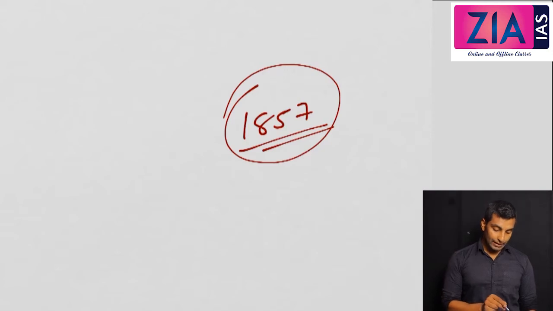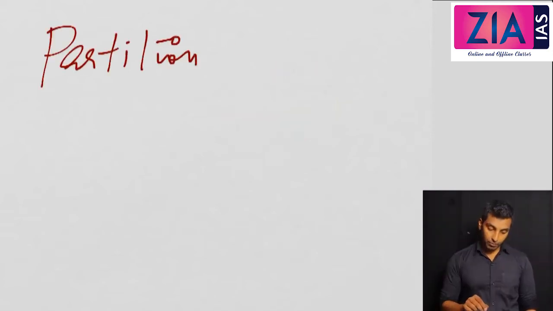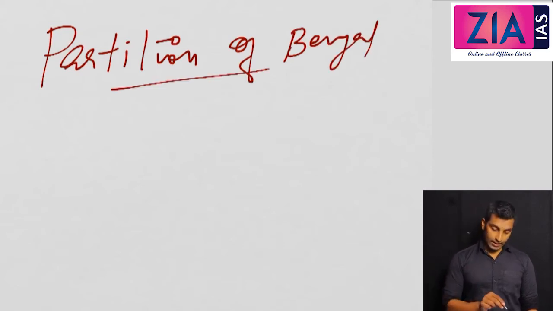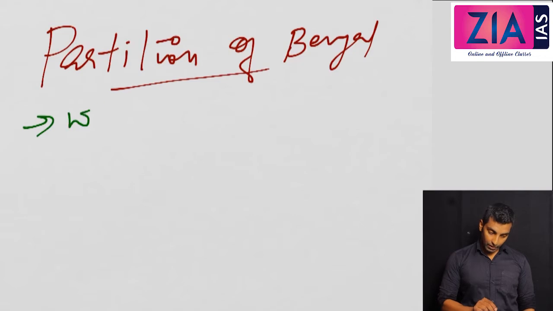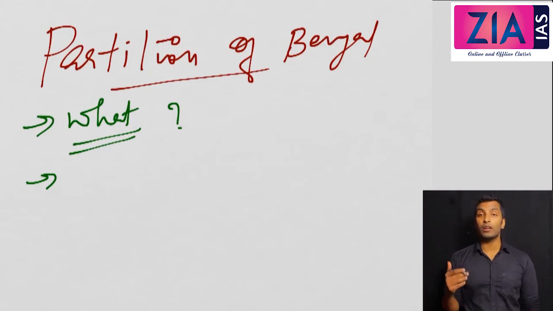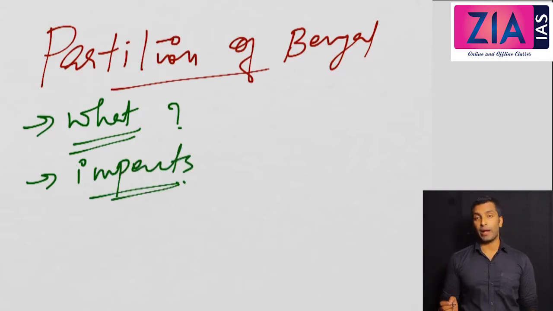So the topic for today's discussion is basically Partition of Bengal. In this session we will see what do you mean by Partition of Bengal, okay? Then we will see why Lord Curzon decided to partition Bengal. We will obviously see the nationalist version also, and Lord Curzon's, the then Viceroy's version also. And obviously we will see the impacts of Bengal partition.